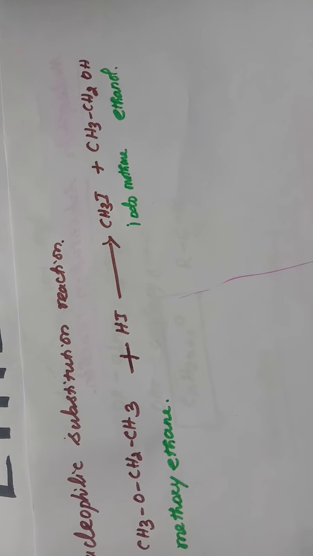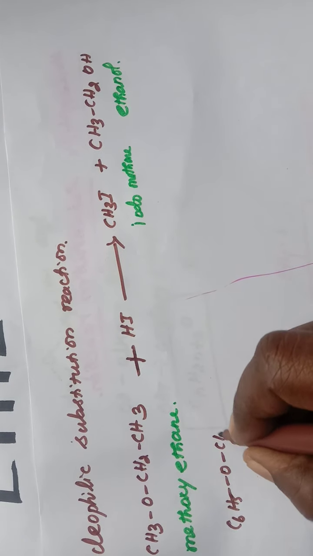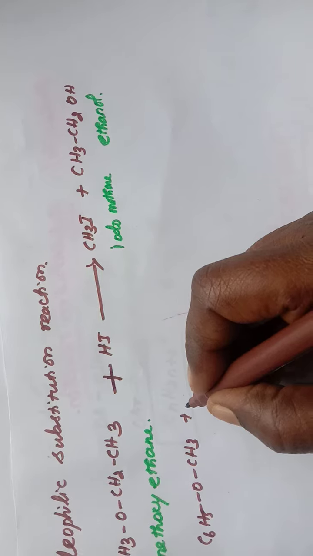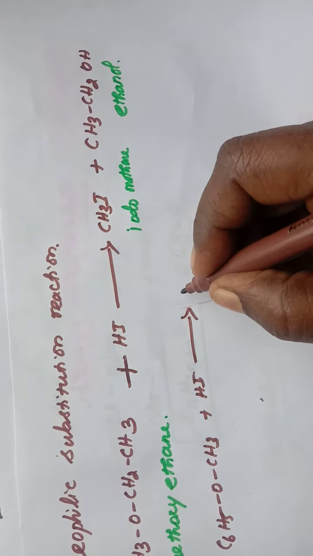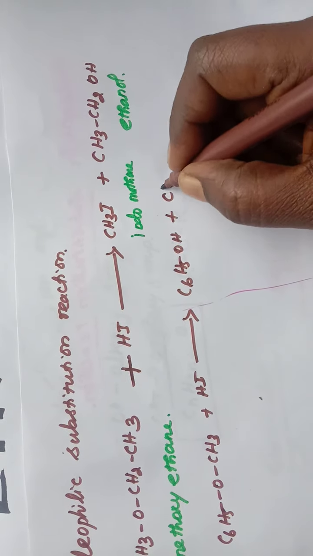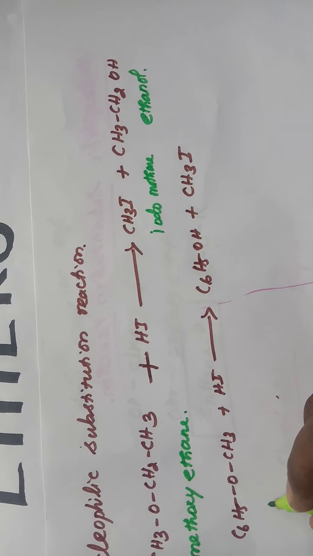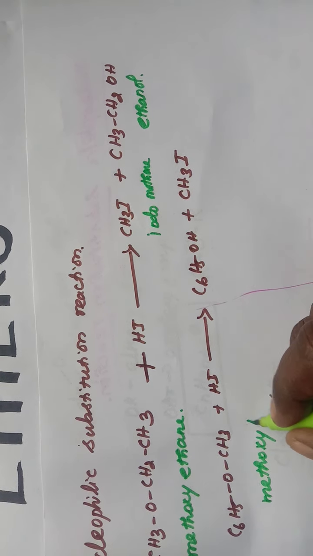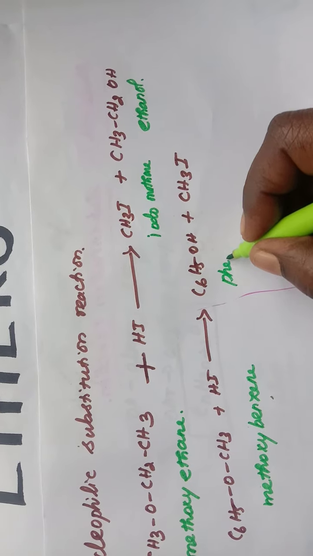In the same way, when anisole, C6H5OCH3, undergoes nucleophilic substitution with hydrogen iodide, it gives C6H5OH plus CH3I. This is methoxybenzene, and it forms phenol.